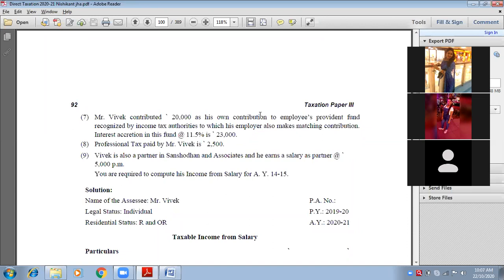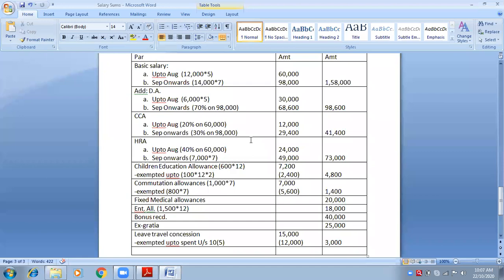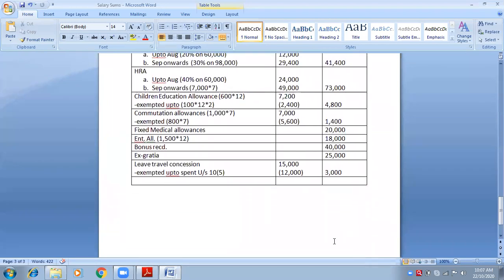Look at the next sentence: to which his employer also makes matching contribution. Matching means same. So Mr. Vivek is contributing 20,000. His employer is also contributing 20,000. Interest is also credited in his account at 11.5%, that is 23,000. We will consider interest later on, but let us do the next point, which is employer's contribution to RPF. Yes, that is taxable in the salary.